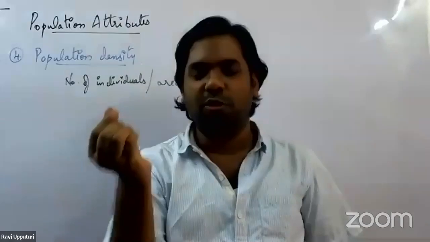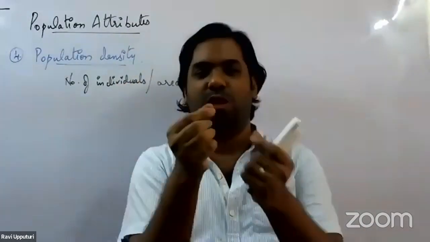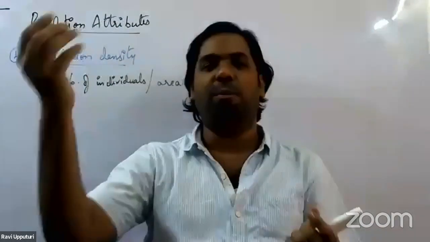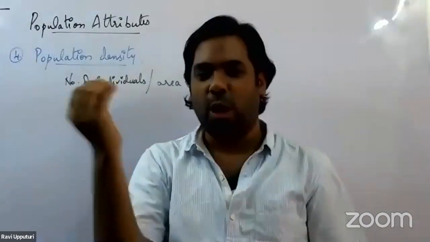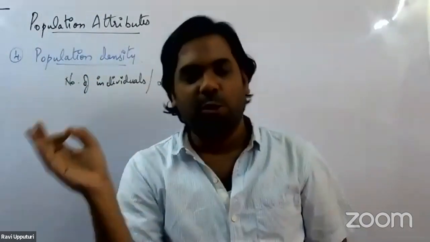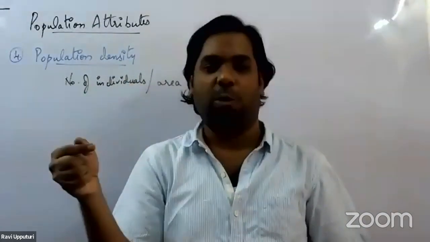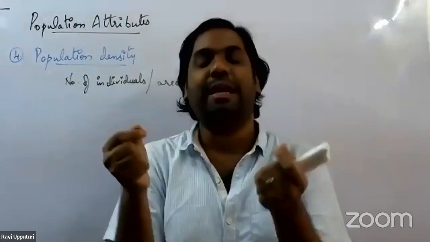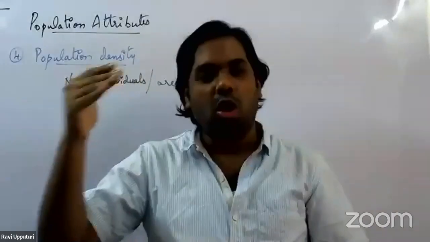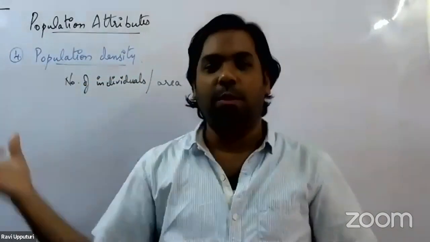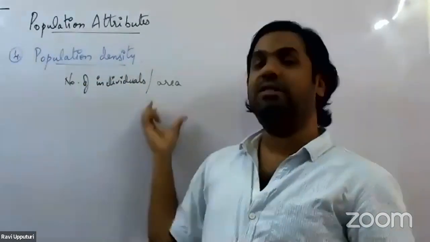We usually don't count how many organisms are present. We take into consideration how many colonies are present per square centimeter. So based on the organism, this unit changes.